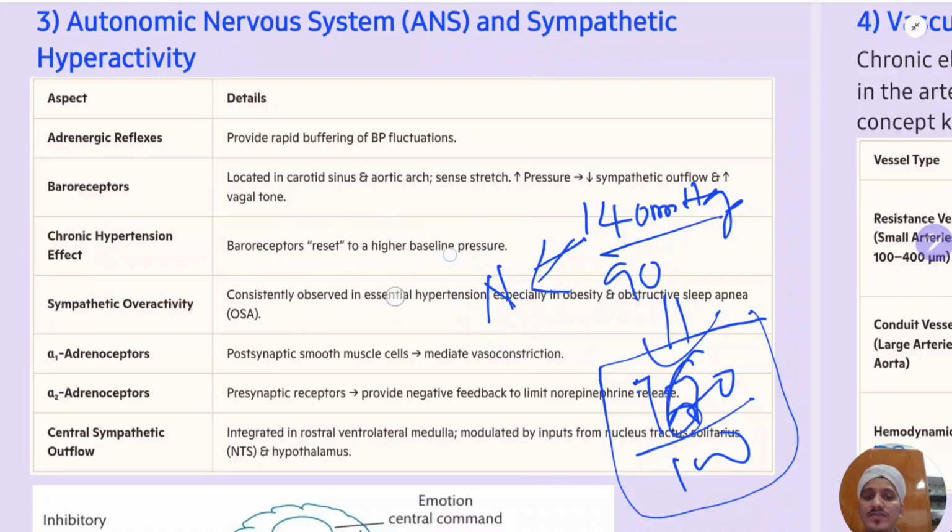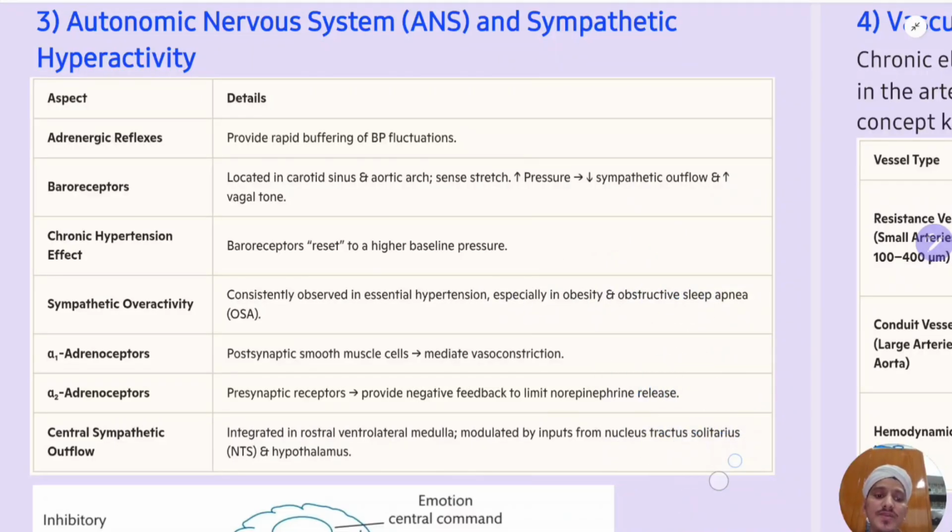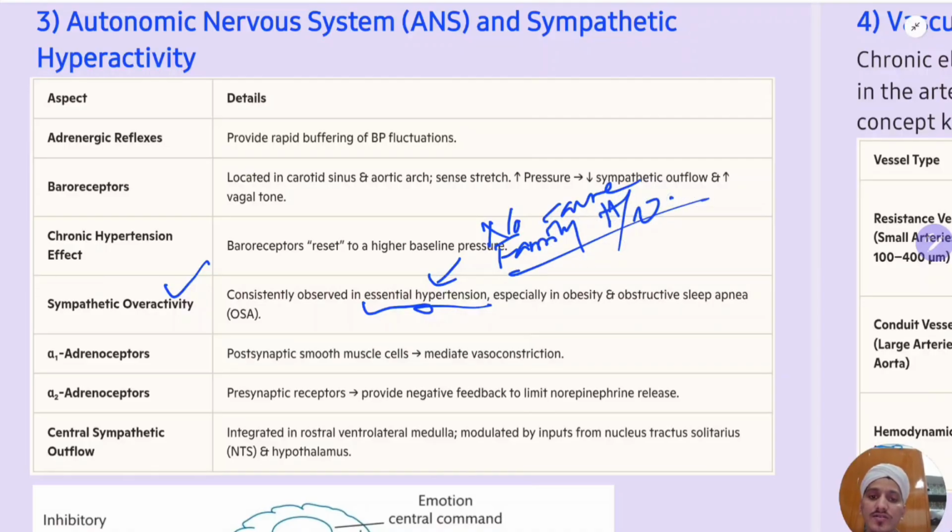Okay. Now the sympathetic overactivity. Usually this is seen in essential hypertension, which is nothing but primary hypertension. You will find no cause, and it is genetic, meaning there will be a family history. So this is seen in patients with essential hypertension, especially those who have obesity and obstructive sleep apnea syndrome. This is a disease, remember, found mainly in obese patients.